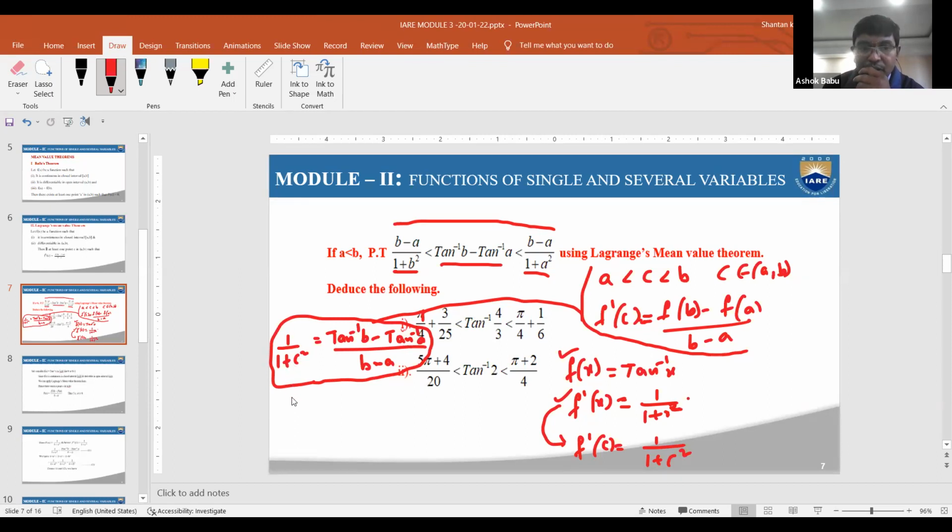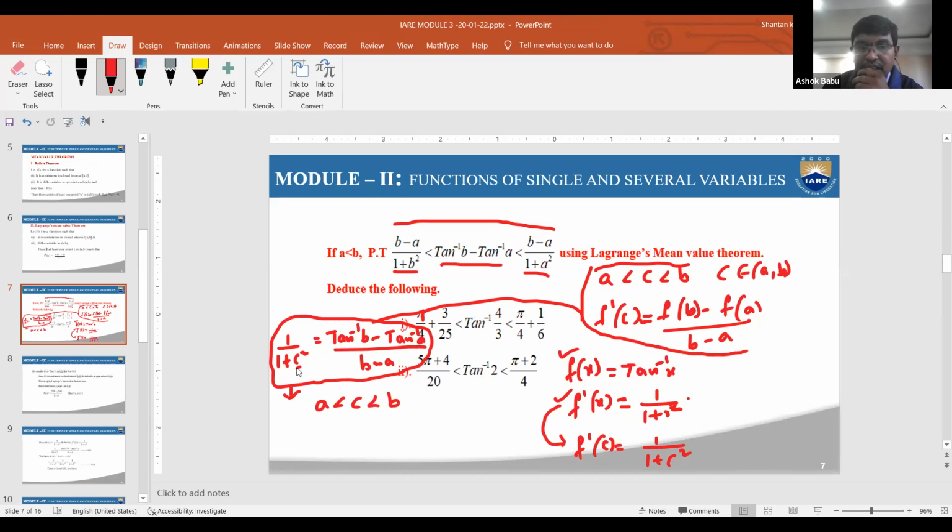Then how to get that 1 by 1 plus c square? That is by using the first one. What is the value of 1 by 1 plus c square? From this, a is less than c is less than b only. Therefore, if it is a is less than c is less than b, you need to find 1 by 1 plus c square.